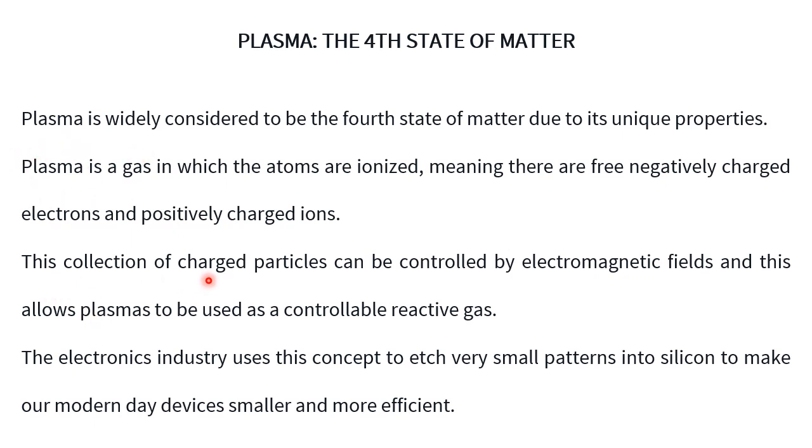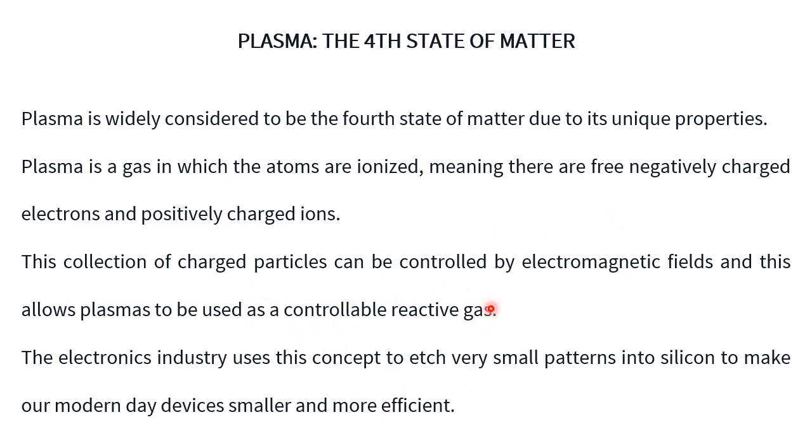This collection of charged particles can be controlled by electromagnetic fields. This allows plasma to be used as a controllable reactive gas.